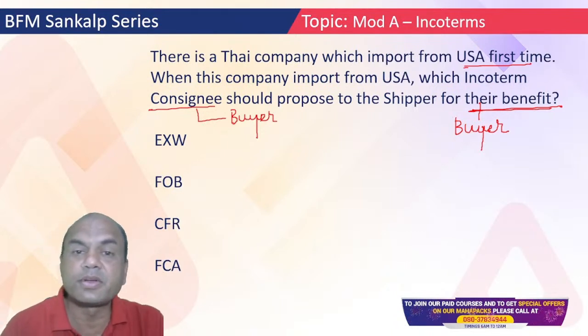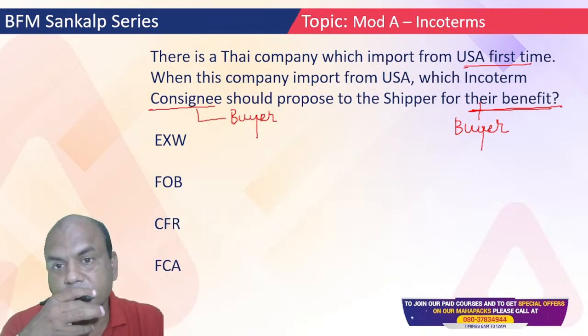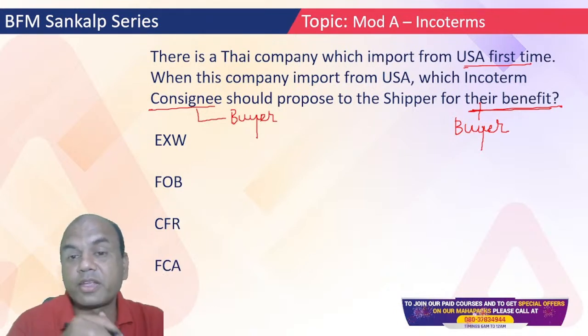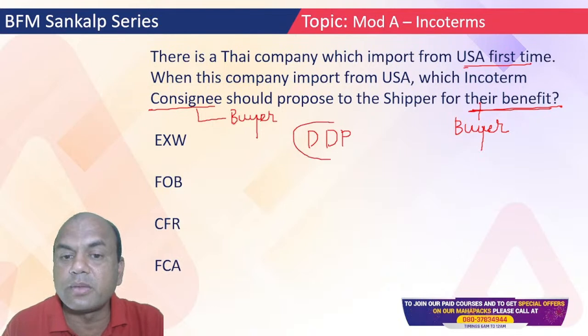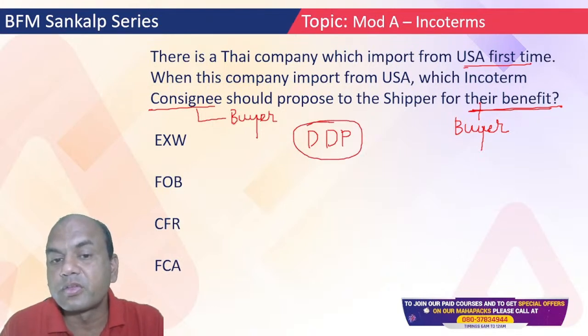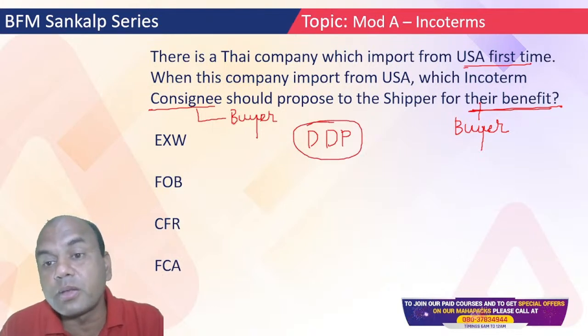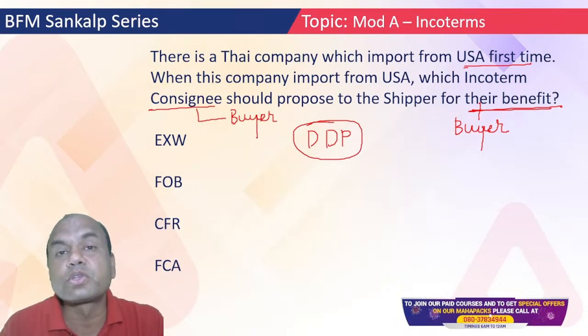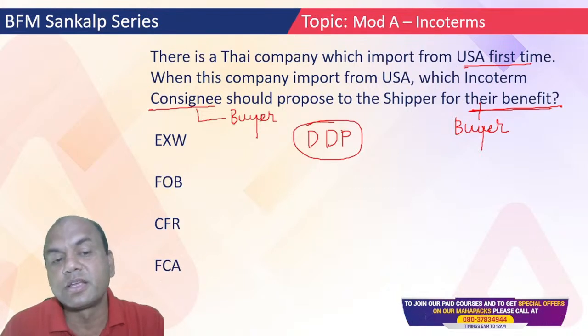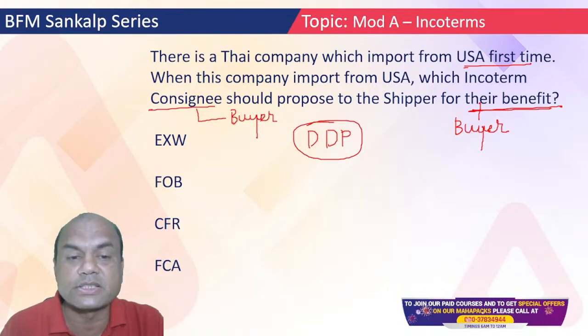Now, what do you say about this? Now you are having the problem. All of you might be thinking, sir, the best one is DDP for the buyer. But there is no DDP given over here. So the right answer is DDP, but no DDP is given. But what is the answer then? See here, we have to choose the best among these. Ex Works means what? It is the best for the seller.